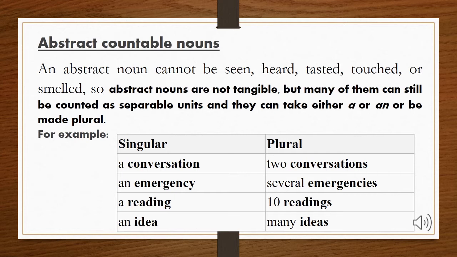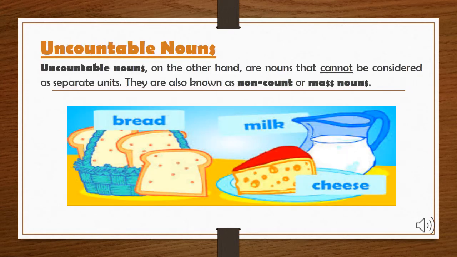Now, let's move towards uncountable nouns. Uncountable nouns. So, what are they? They are the nouns that cannot be considered as separate units. They are also known as non-count or mass nouns. As you can see in the example, there is bread, cheese, and milk, and all these things are non-count because you cannot count them.